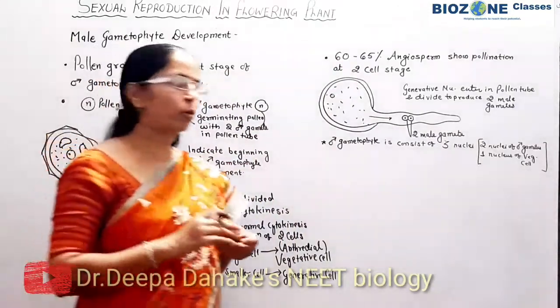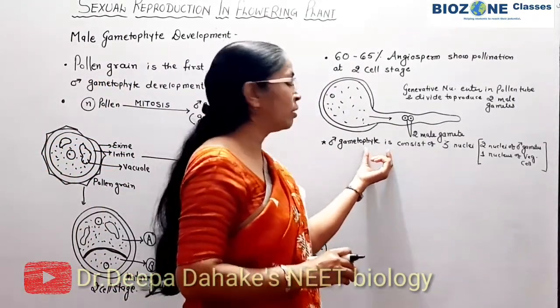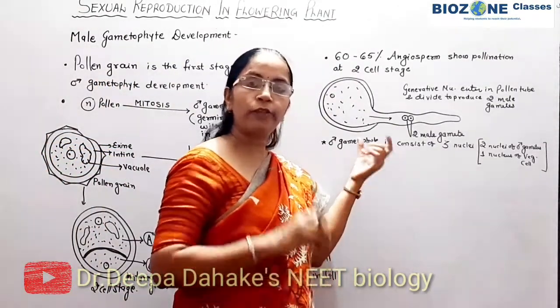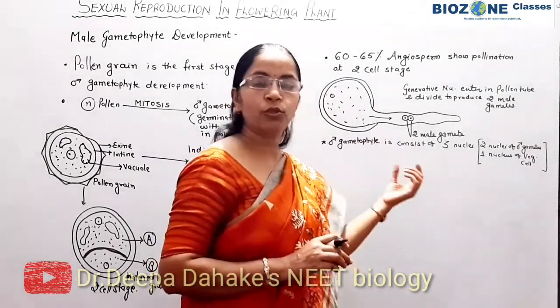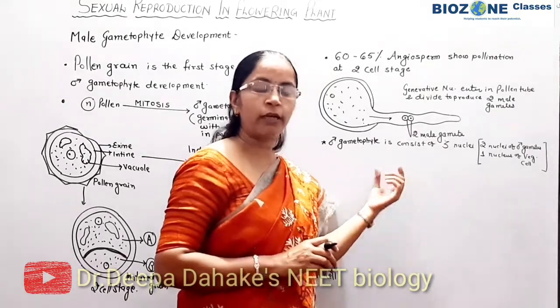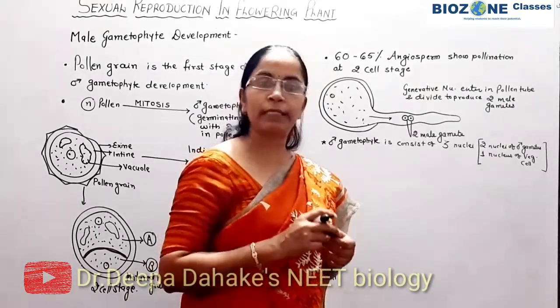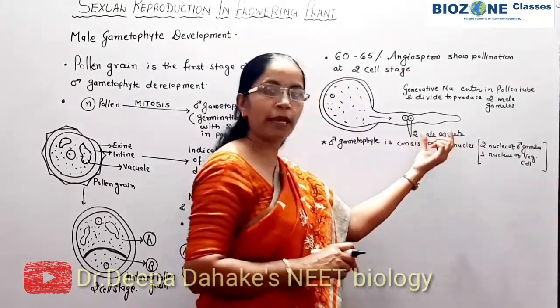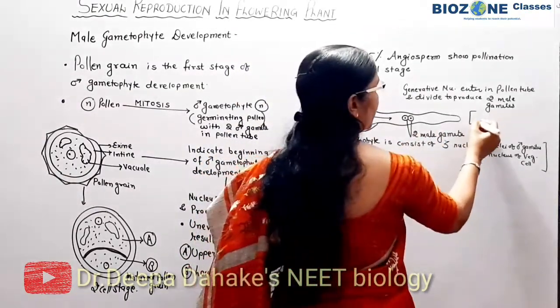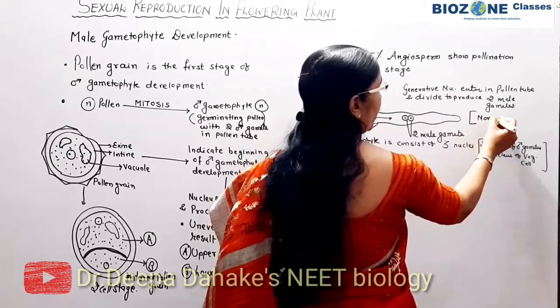So a most important question is: the angiosperm male gametophyte is made up of how many nuclei? 3 nuclei, remember that. And whether the male gametes are motile or non-motile: these 2 male gametes are always non-motile.